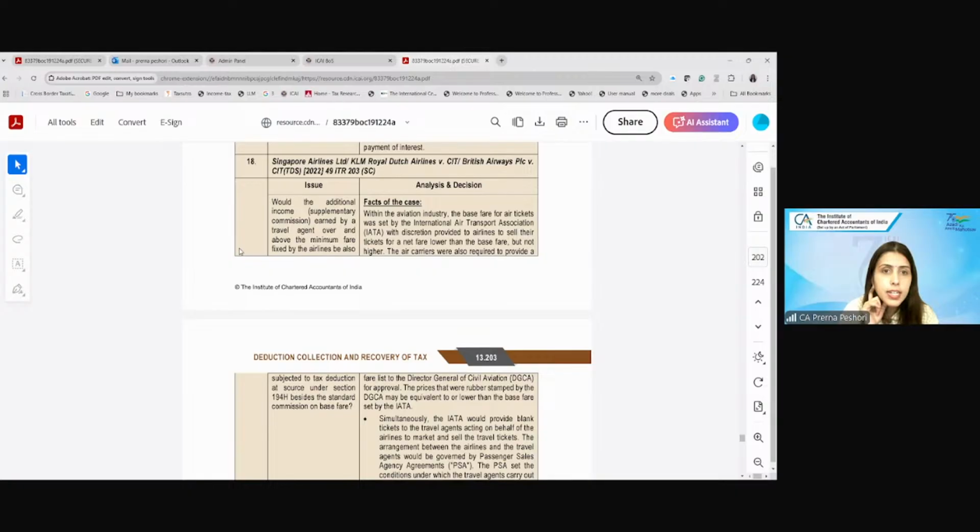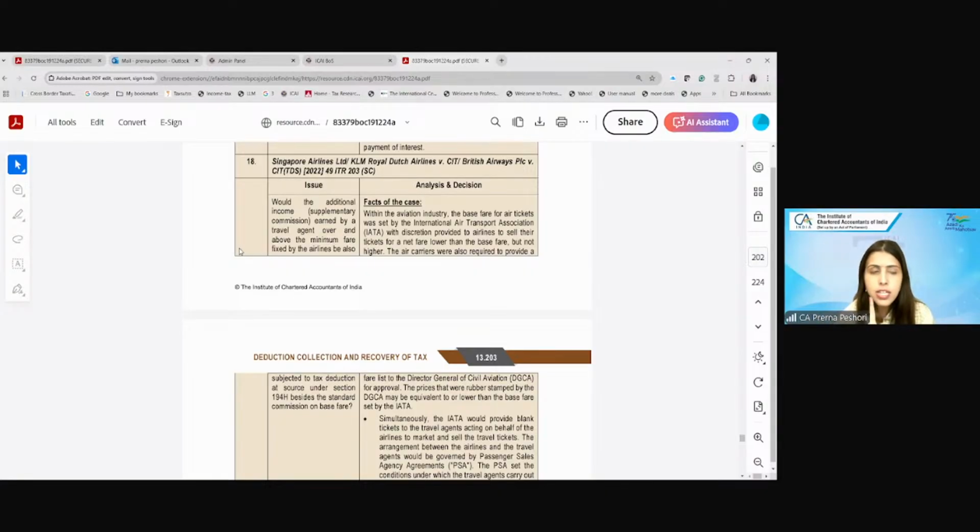In the case of an airline company, if you book the tickets, there is this base fare, which is set by the International Air Transport Association. So basically, the airlines can sell the tickets at a fare lower than the base fare, but not higher.